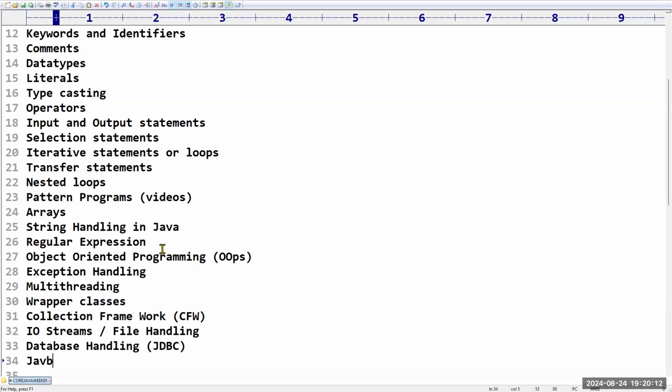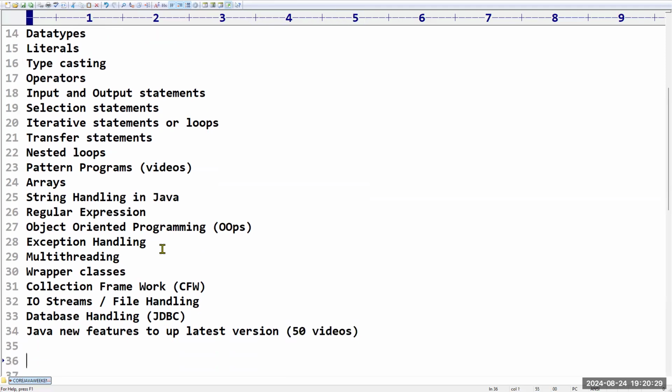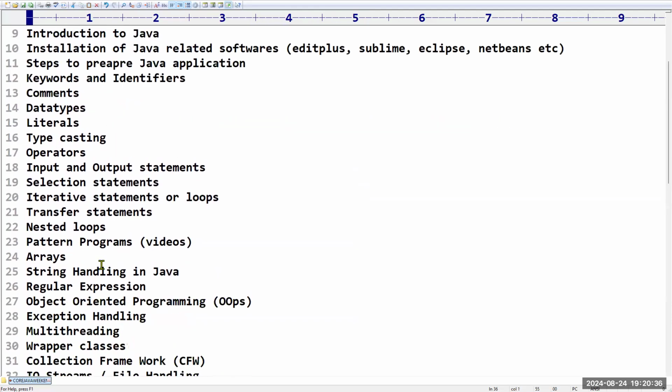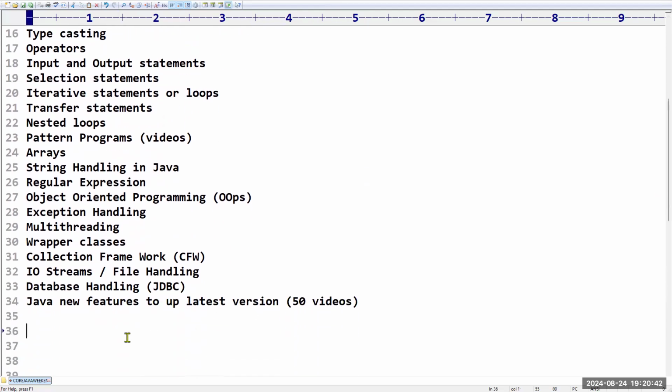And so we are going to discuss Java new features up to the latest version. For this, I am going to give around 50 videos. The main important features I will take in the class, but the maximum I am trying to give as videos. Those features anyway, in the regular class itself I am going to take. This is nothing but, sir, the total syllabus we are going to cover in our entire session.